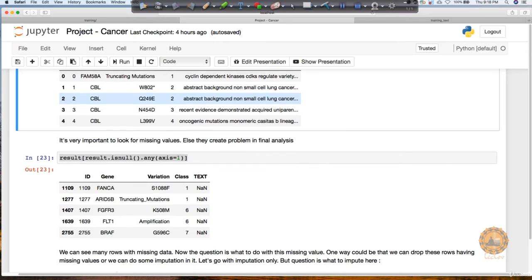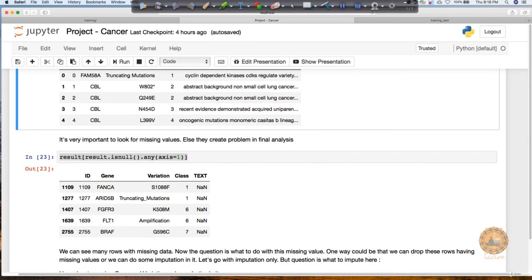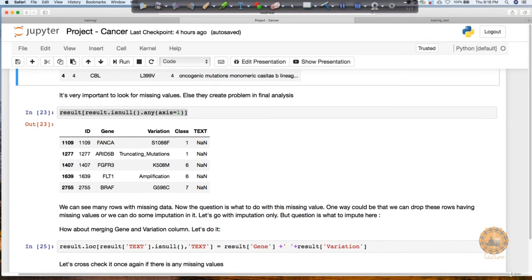Now, the next thing is we definitely want to look at whether we have any missing data, because missing data can impact our analysis a lot. So we have to make sure that the data we have is in an appropriate format, which we can use. We may want to make some decisions if we notice that we have some missing values. Now we can see that yes, we do have some missing values when we hit this line of code. There are 5 rows which have missing values.